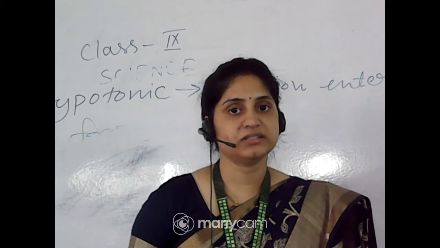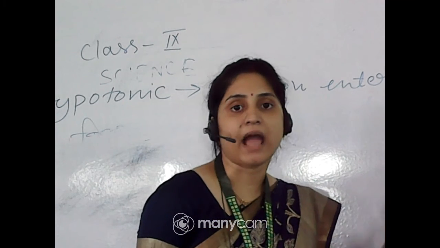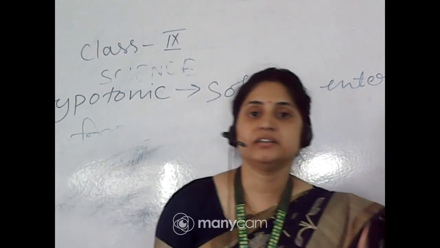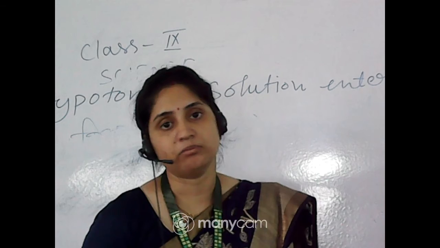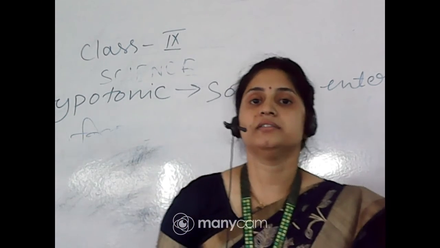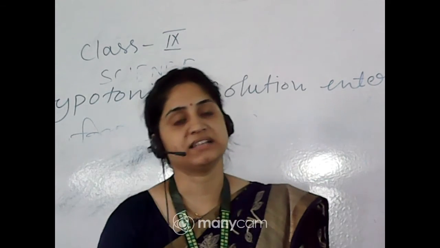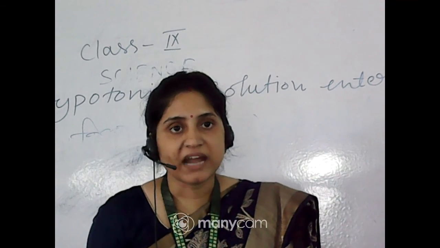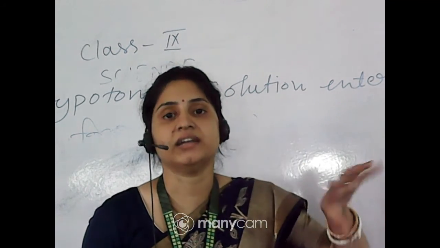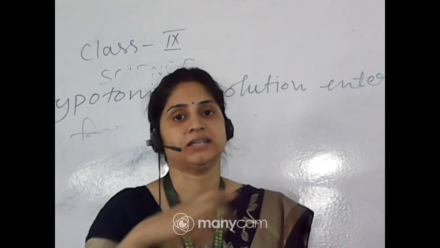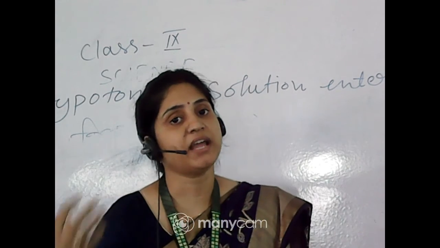So white blood cells and amoeba both capture their food through the same process. In the case of WBC, it is called phagocytosis; in the case of amoeba, it is called endocytosis. Endo means inside, cyto means cell. So food gets inside the cell, and that process is known as endocytosis.